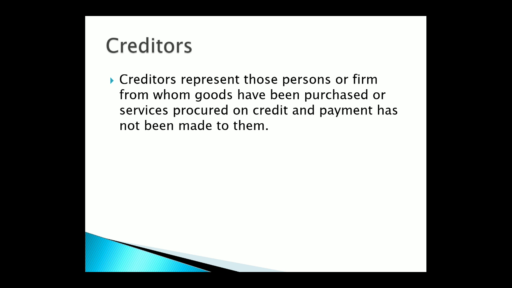It can be a person also, it can be a firm also. Like in the example, a shop named A Limited is a firm which has taken goods on credit from Z Limited. So Z Limited is a creditor for A Limited.